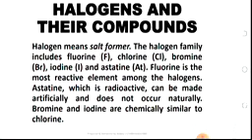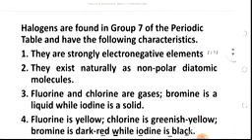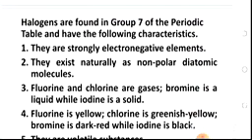We also have astatine, which is also radioactive. Giving a brief description of each of these elements, astatine is a radioactive element. It can be made artificially and it does not occur naturally. Bromine and iodine are chemically similar to chlorine. That is, chlorine, bromine, and iodine have some chemical similarities. Halogens are found in group 7 of the periodic table, as we have said earlier, and let's look at their characteristics now, one after the other.